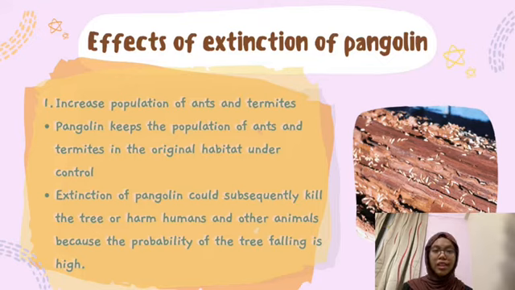So generally, ants and termites can become pests if the populations are not controlled. They will nest in soil, mounds, or near tree trunks. The process of building a nest on a living tree will cause the inside of the tree trunk to become hollow and will subsequently kill the tree. So therefore, with the existence of pangolin as the main predator of ants and termites in the forest, the sustainability of the ecosystem can be maintained.